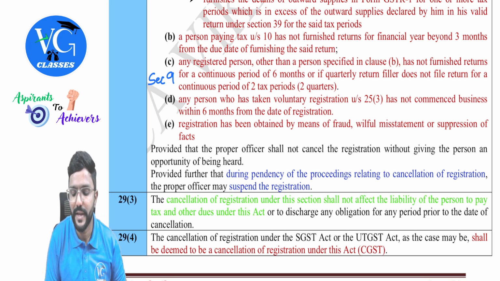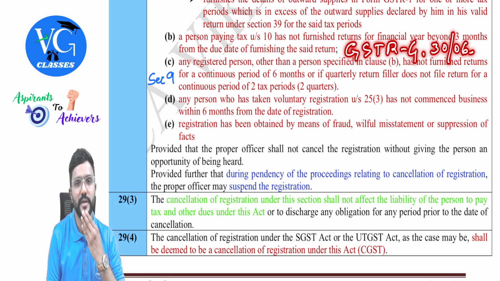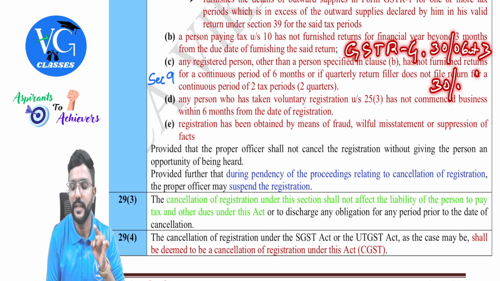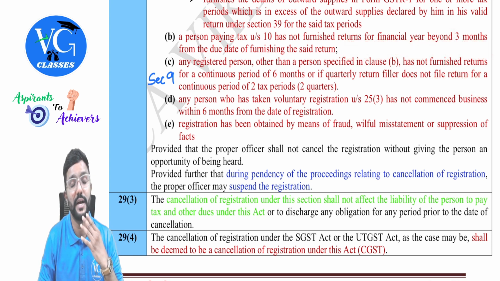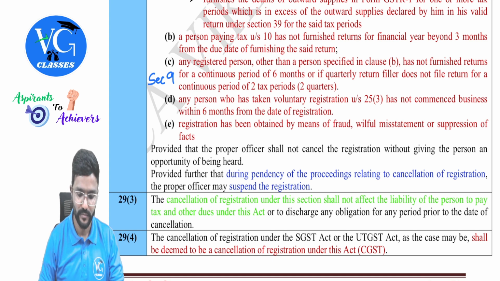The composition supplier has to file GSTR 4 as annual return on or before 30th June of the next financial year. Even though the due date is 30th June, they are giving 3 more months. So if they have not filed the returns on or before 30th September, then their registration is liable for cancellation by the proper officer, guys.